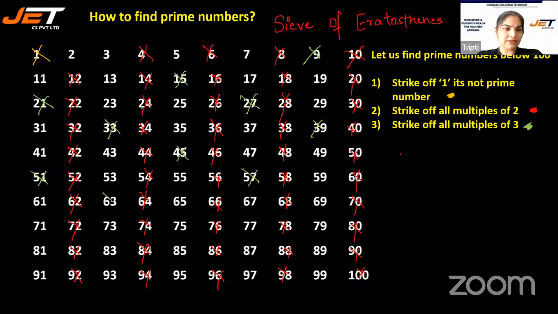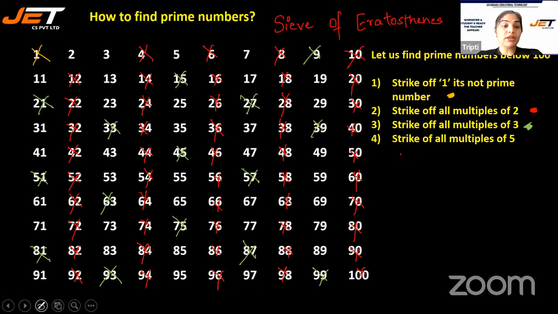After that, we have 63, 66, 69, 72, already eliminated. Then 75, 78, 81, 84, 87, 90, 93, 96, 99. I have eliminated all the multiples of 3.